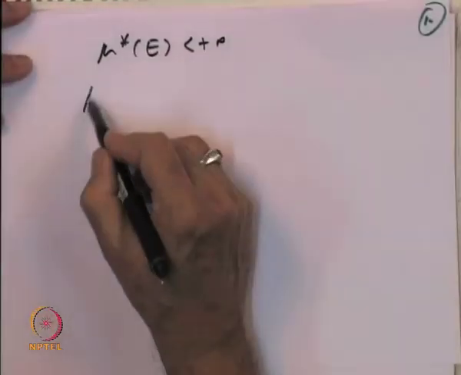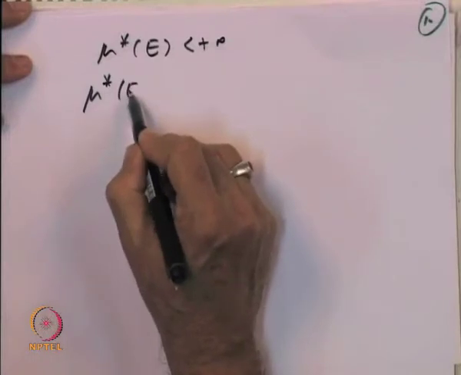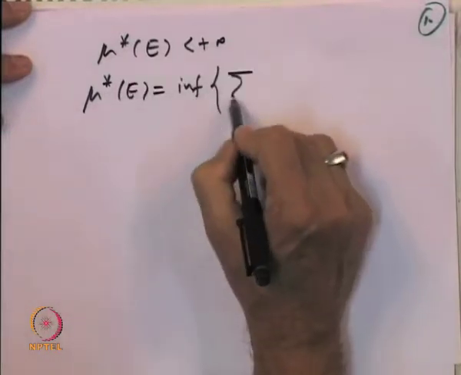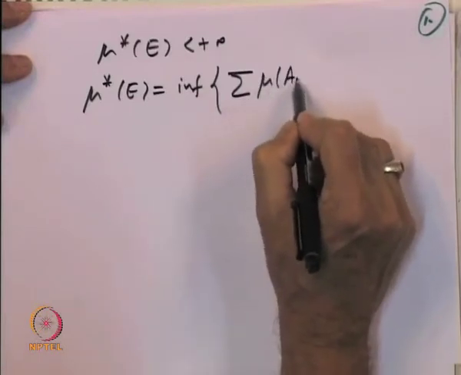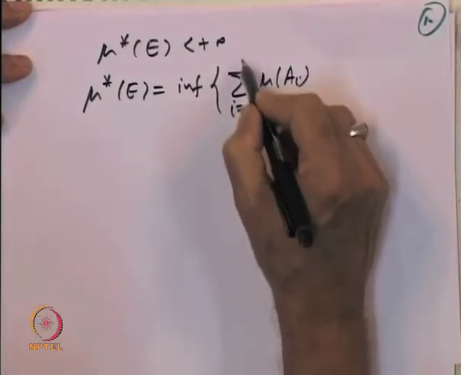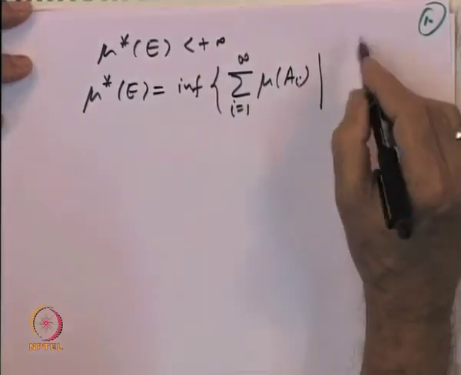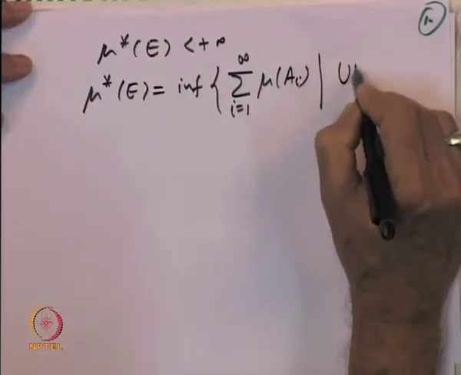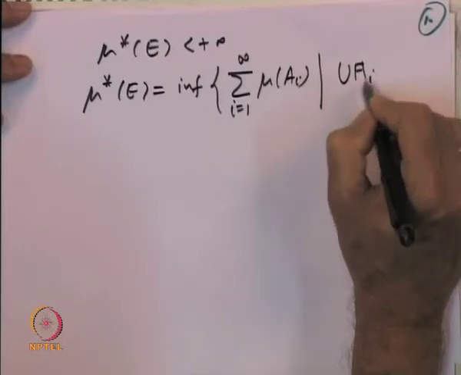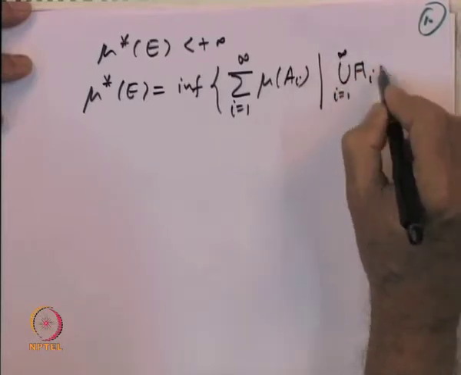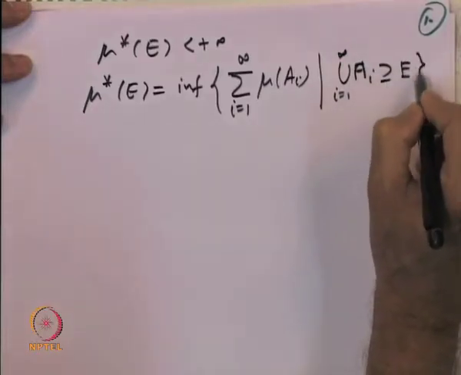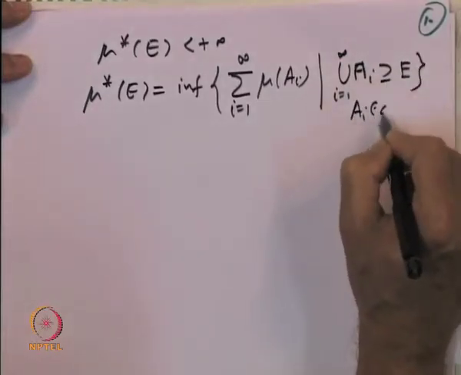Mu star of E, if you recall, is equal to the infimum of sigma mu of A i, i equal to 1 to infinity, where the union of the A i's covers the set E and the A i's are in the algebra.